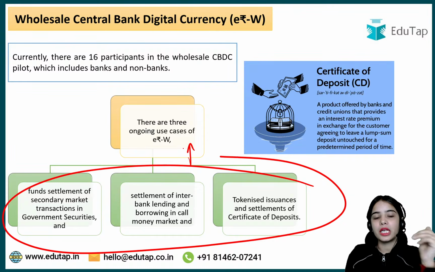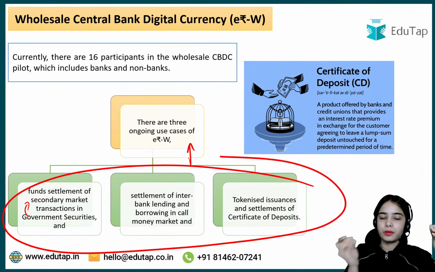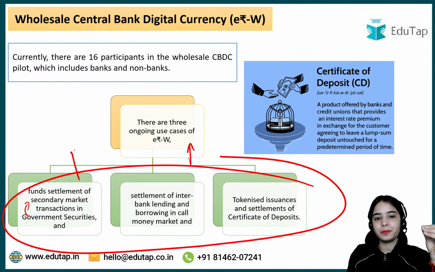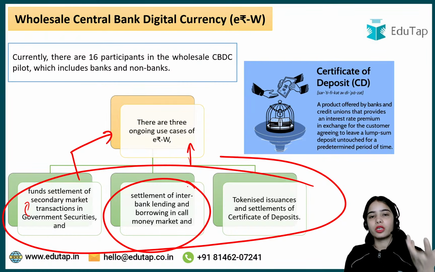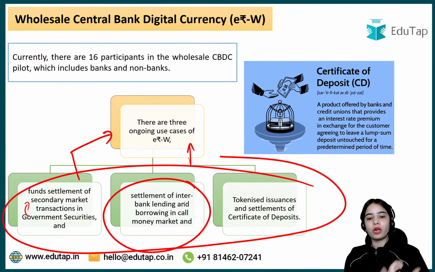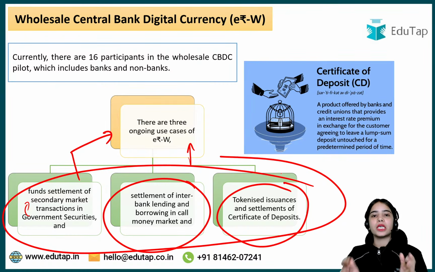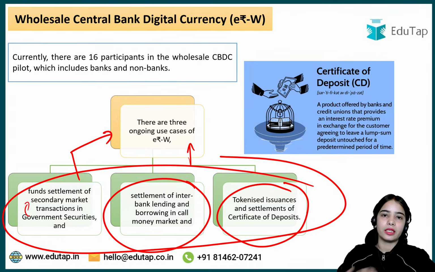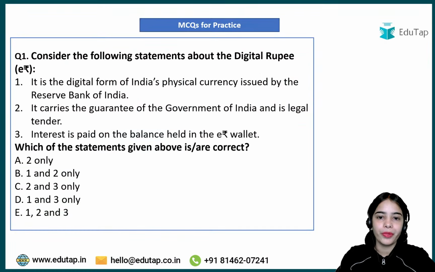So these are the three use cases that are being seen for the e-Rupee wholesale. Fund settlement between the banks for the settlement of secondary market transactions, or between the financial institutions, can happen through the e-Rupee wholesale. Settlement of interbank lending in the short term market, in the call money market. Tokenized issuances and settlement of certificate of deposit, where tokens can be released, so that they are issued and settled in the digital format. Okay, so this is it.